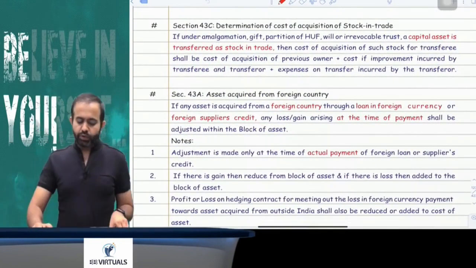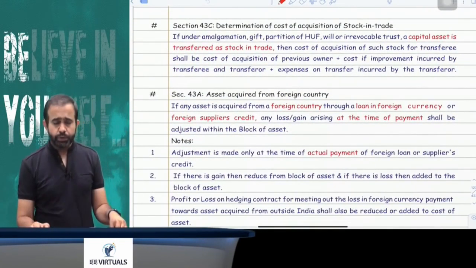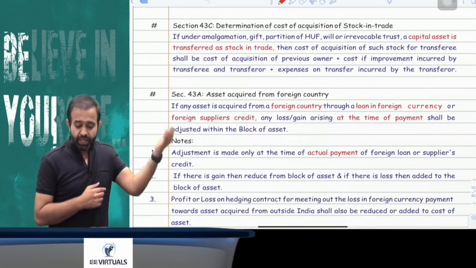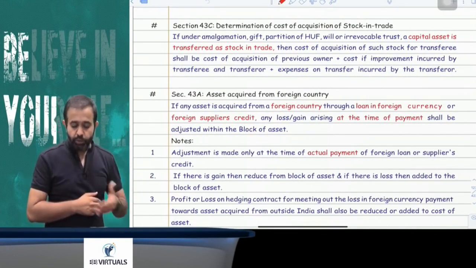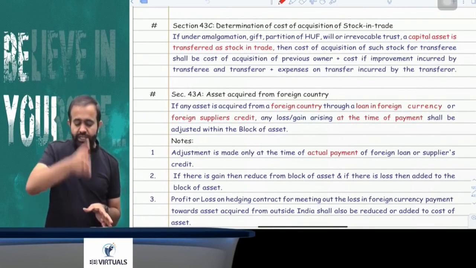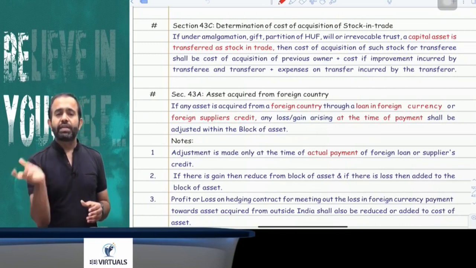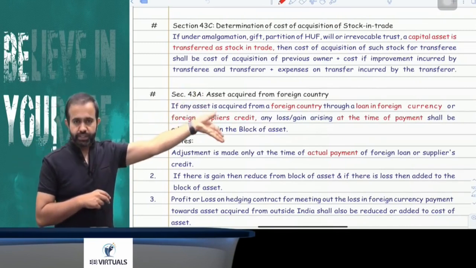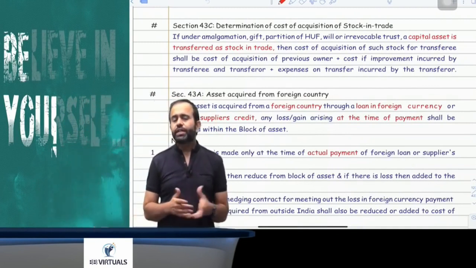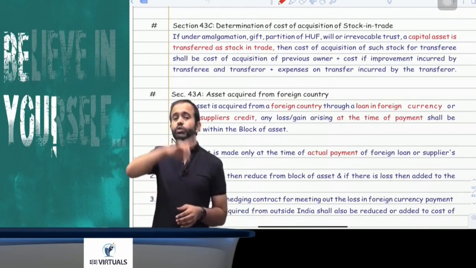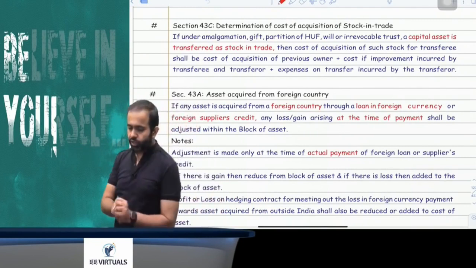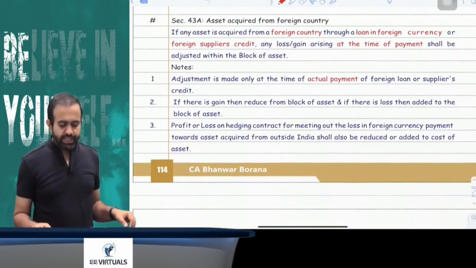Next section is 43C. 43C is saying that suppose there is a capital asset and that capital asset is transferred under amalgamation, partition of HUF, gift or irrevocable transfer, and that capital asset is a stock in trade for the receiver. The question is what will be the cost of acquisition of that stock in trade? Here the cost of acquisition will be whatever was the cost of acquisition for the previous owner, as well as the improvement done by the previous owner as well as the current owner, which will be added for the cost of acquisition of the stock in trade.